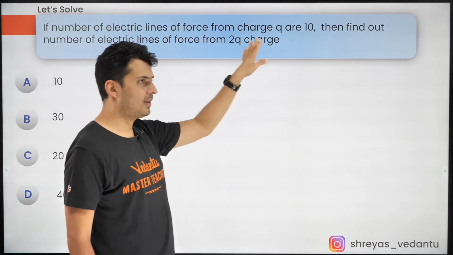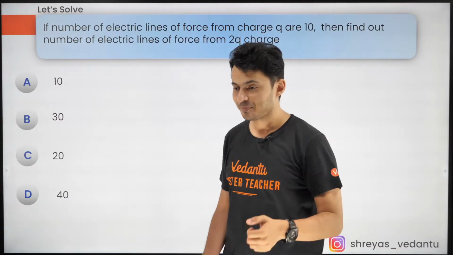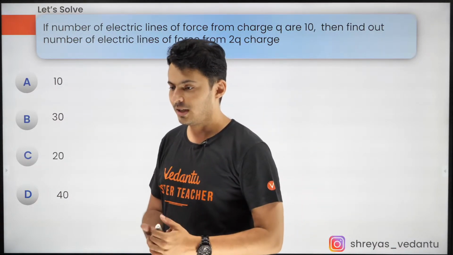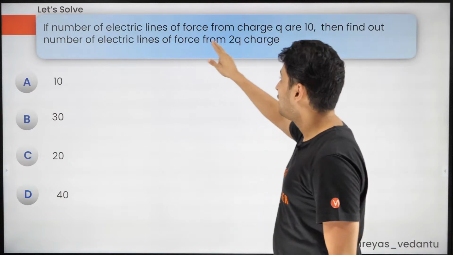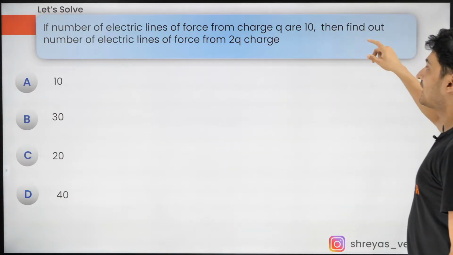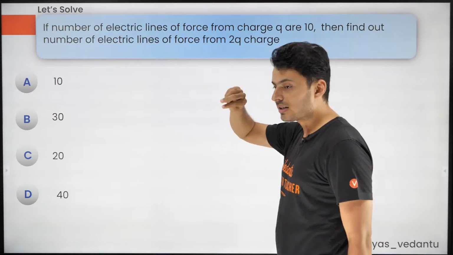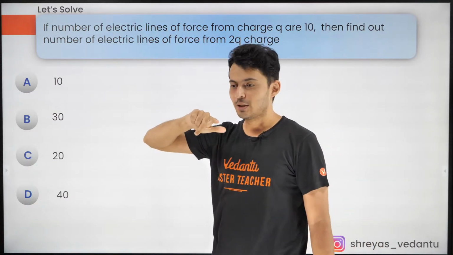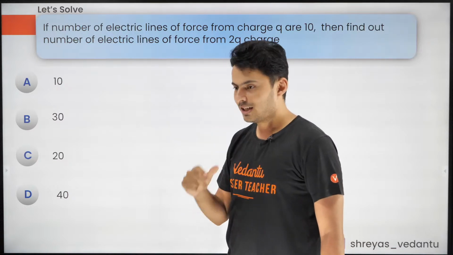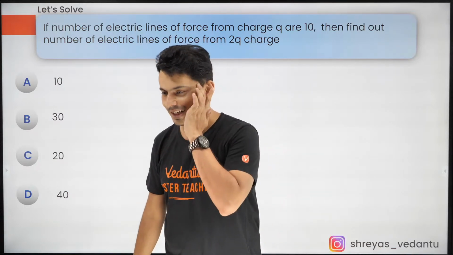Here is the next question coming up. Let's see how many of you can give the answer really quick. The number of field lines from a charge Q is 10. Then the number of lines from 2Q charge? This is the easiest question. Let's see who can answer this really quick.